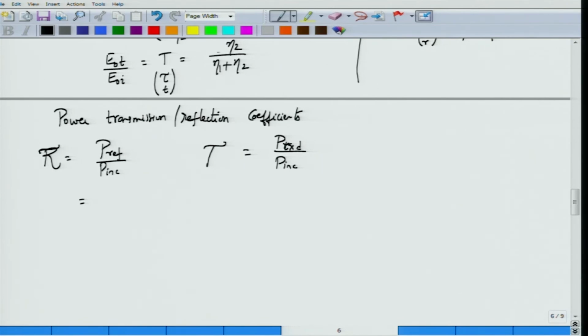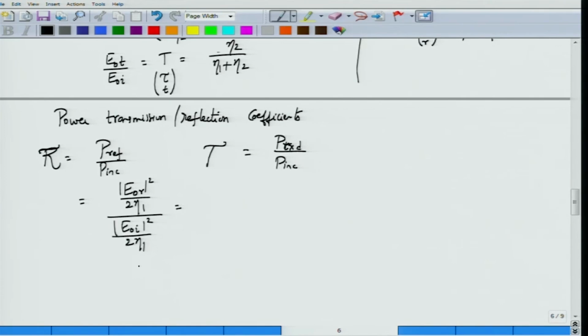Power reflected is the Poynting power density that I am looking at. If I consider a certain region of space, then power reflected is directly proportional to the Poynting vector of the reflected field. What is the Poynting vector of the reflected field? That would be |E0R|² divided by 2 eta 1, divided by incident power, |E0I|² divided by 2 eta 1.